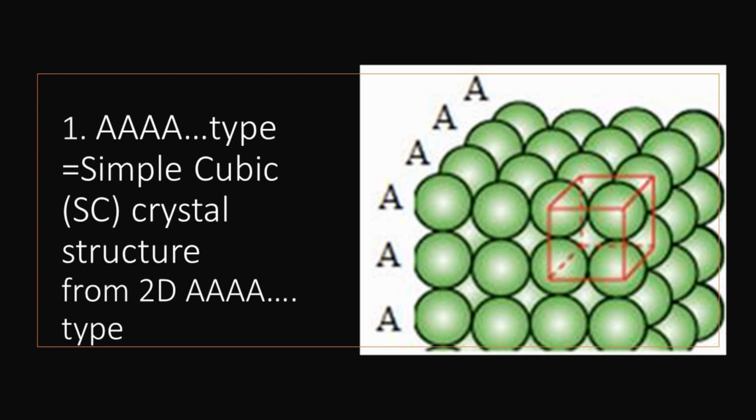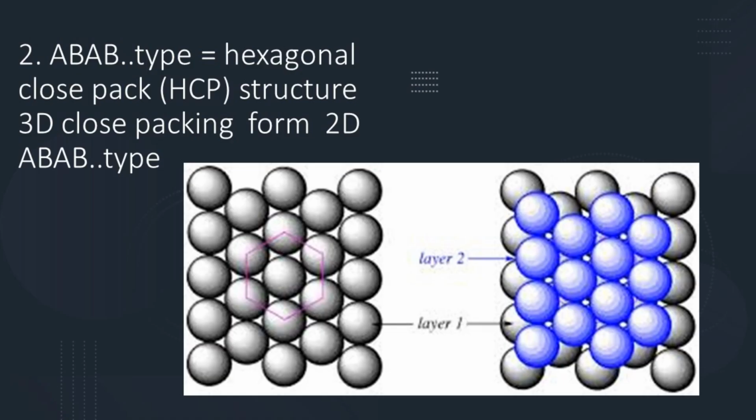In this SC unit cell, each sphere touches 6 neighboring spheres, 4 in its own layer, 1 in the above layer and 1 in the below layer. Therefore, coordination number of each sphere is equal to 6. For example, polonium is the only metal that crystallizes in SC structure.